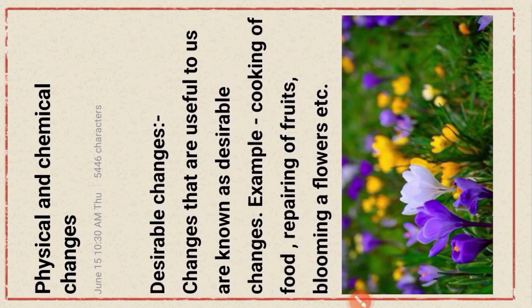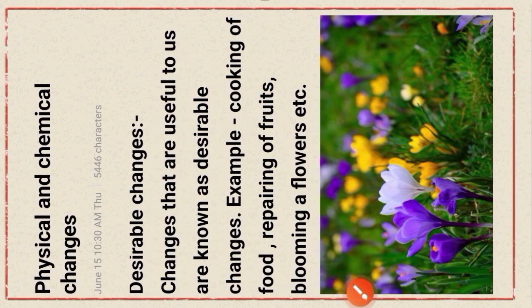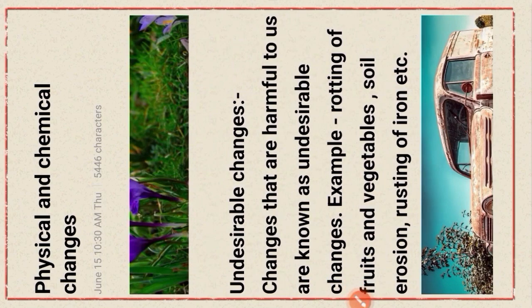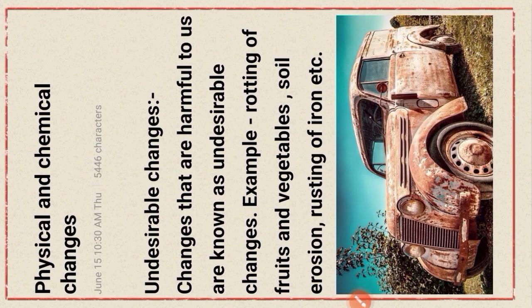Okay. Next, changes, desirable changes. Changes that are useful to us are known as desirable changes. For example, cooking of food, ripening of fruits, blooming of flowers, etc. See the picture, blooming of flower, it is a desirable change. Okay. Next, changes, undesirable changes. Changes that are harmful to us are known as undesirable changes. Example, rotting of fruits and vegetables, soil erosion, rusting of iron. See the picture, rusting of iron.